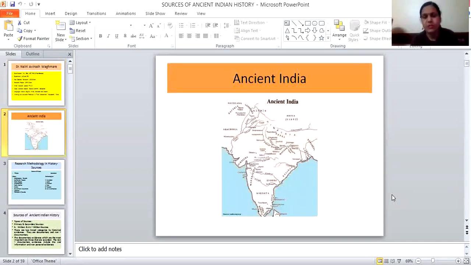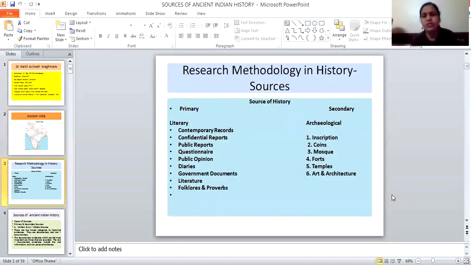Ancient India map. Then research methodology in history: sources. There is a quotation: no document, no history. To understand Indian history and culture very well in a detailed manner, we have to go through the sources. Sources are divided into two parts: one is primary and another one is secondary.